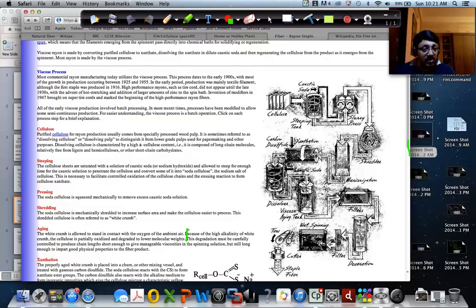It goes to the dissolver, where it is dissolved again in caustic soda solution. That produces the viscose solution, and that viscose solution is filtered to remove all the impurities, and then it is passed through what we call a spinneret. And the spinneret produces threads of rayon, right? Threads of rayon. So that is what's happening.